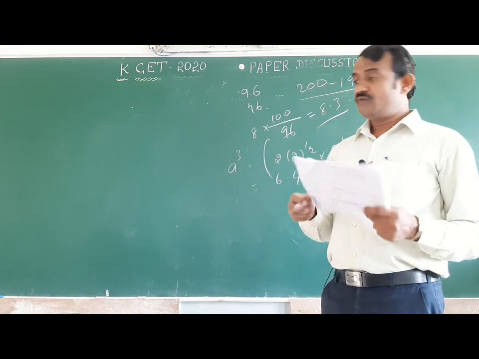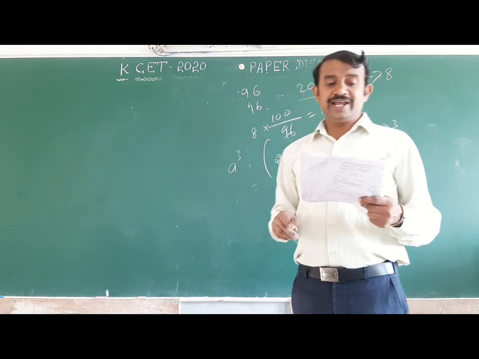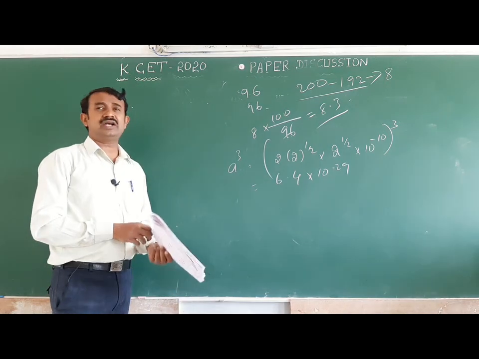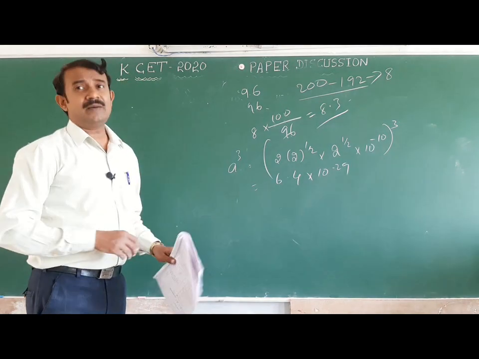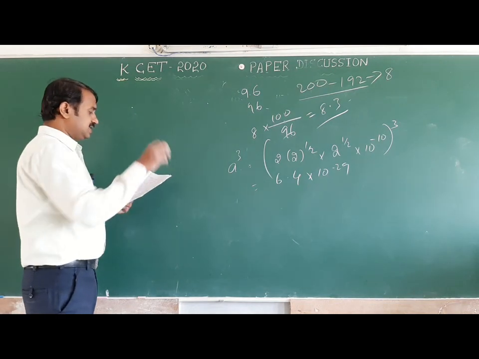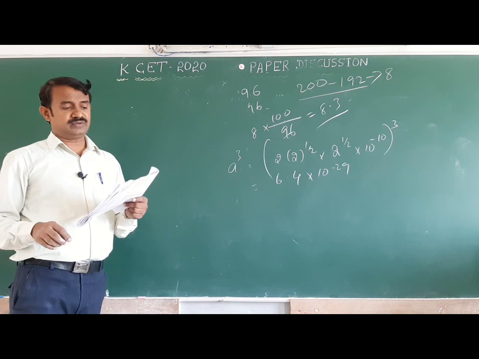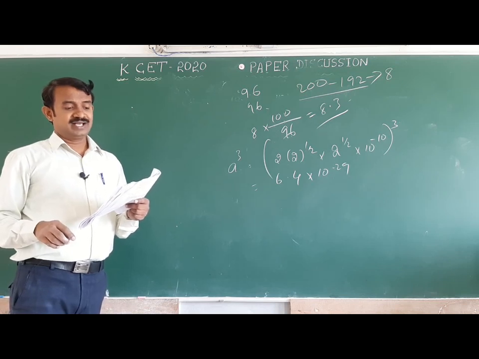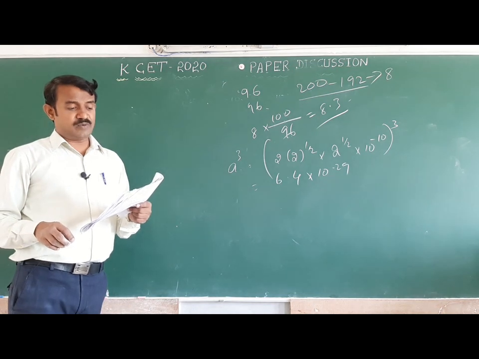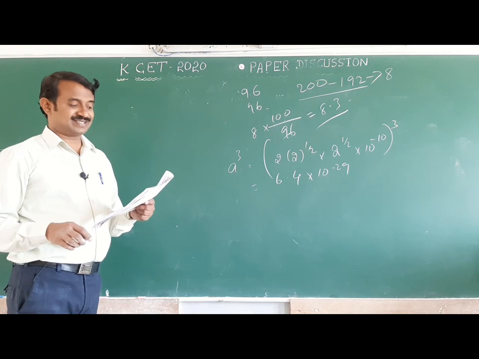Next one, 49. Solute X is dimerized. You should remember association and dissociation. What is abnormal molecular mass? When it is associated to the extent of 80%, 2.5 gram X in 100 gram of water increases the boiling point by 0.3 degrees Celsius, the molar mass of X equals to.